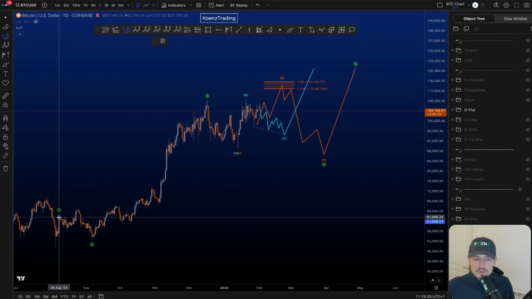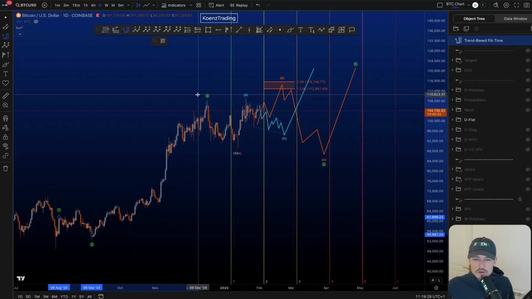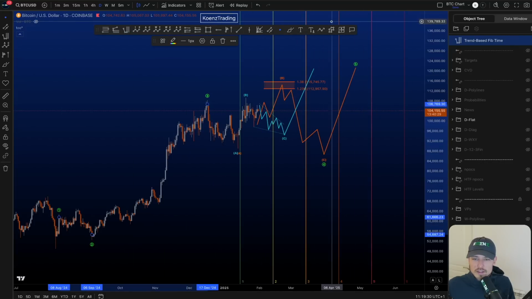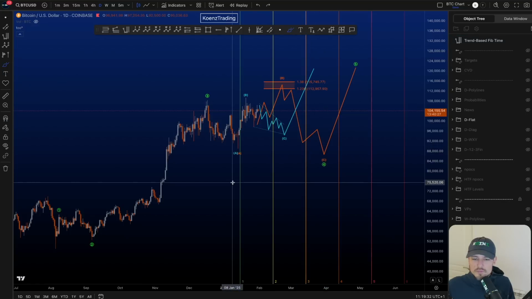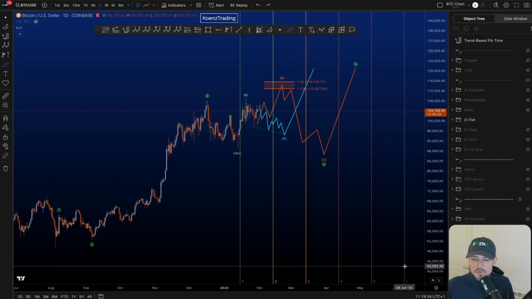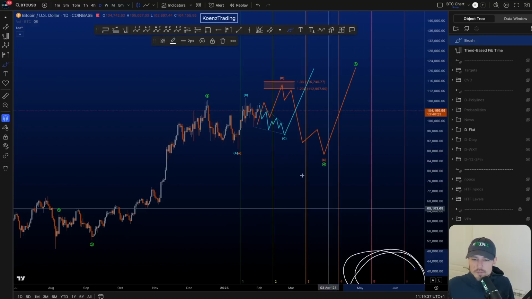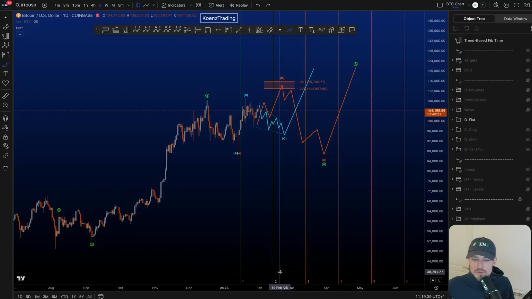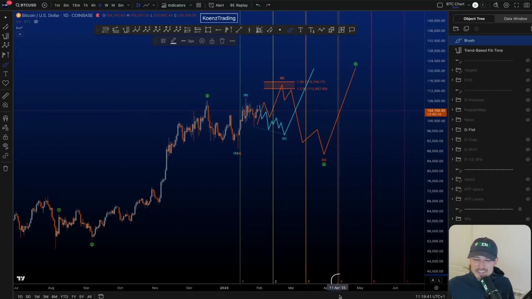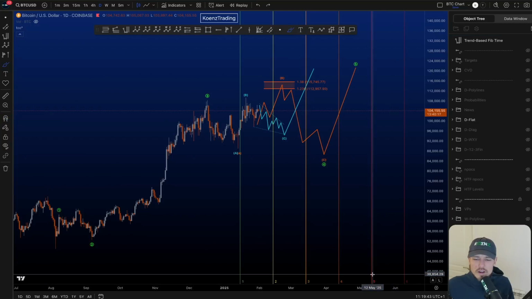But if we take a fib time from the start to the end of 2 to the end of 3 here, then you can see that for this wave 4, we have more than enough space left still before we start to reach the red fib times, right? It's no problem for wave 4 to finish around the 2, the 3, maximum 4, but you don't really like to go to 5, but that's May, right?